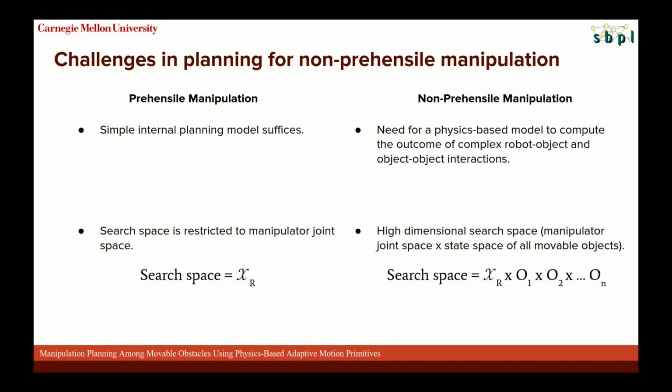This means that while it might suffice to search for a valid plan in just the robot's configuration space for prehensile manipulation, for non-prehensile manipulation we need to search in the composite space of all possible robot and object configurations. This immediate exponential increase in the dimensionality of the search space necessitates efficient planning algorithms if we hope to find a solution in a reasonable amount of time.